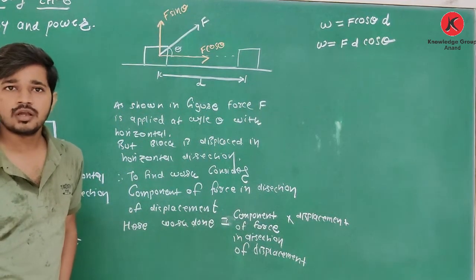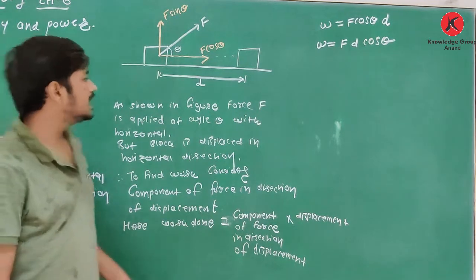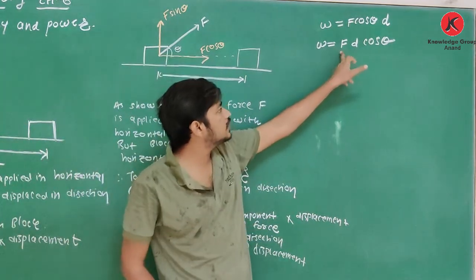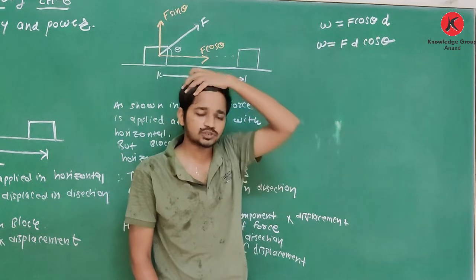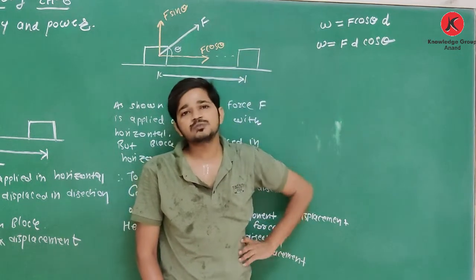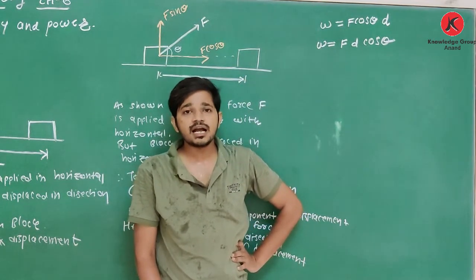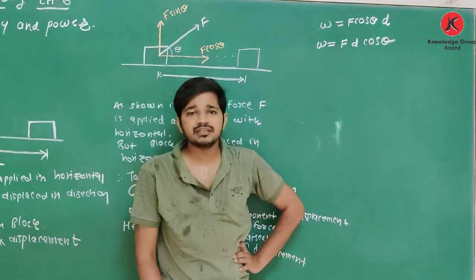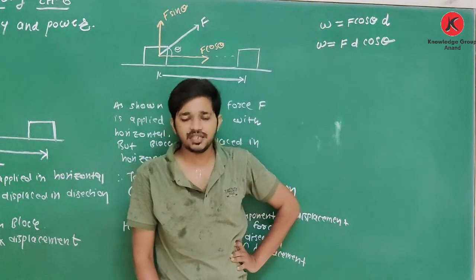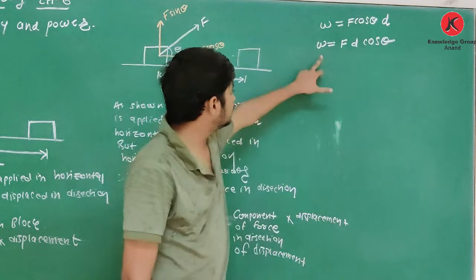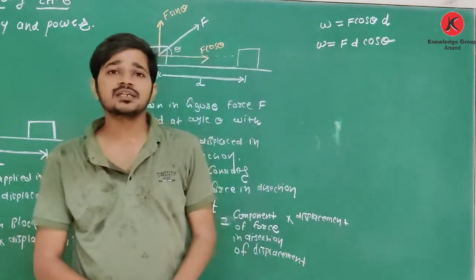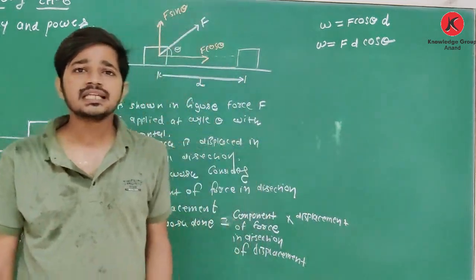Clear about this? So yes, here W is equal to F D cos theta. F is force, a vector quantity. D is displacement, a vector quantity. Theta is the angle between F and D. And this work is a scalar quantity.